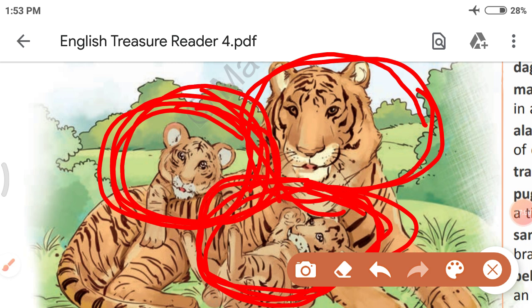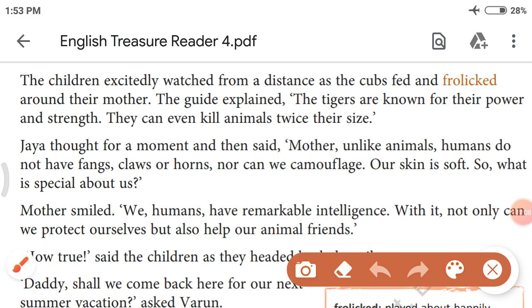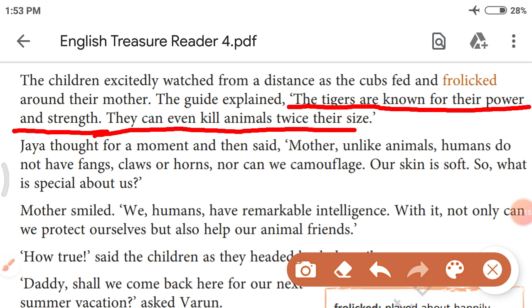Okay, now let's see what is the speciality of a tigress or a tiger. So, the tigers are known for their power and strength. They can even kill animals twice their size. So, what is the speciality of the tiger? That the tigers are known for their power and strength. They can even kill animals twice their size. So, these kind of animals they have seen in the jungle safari.